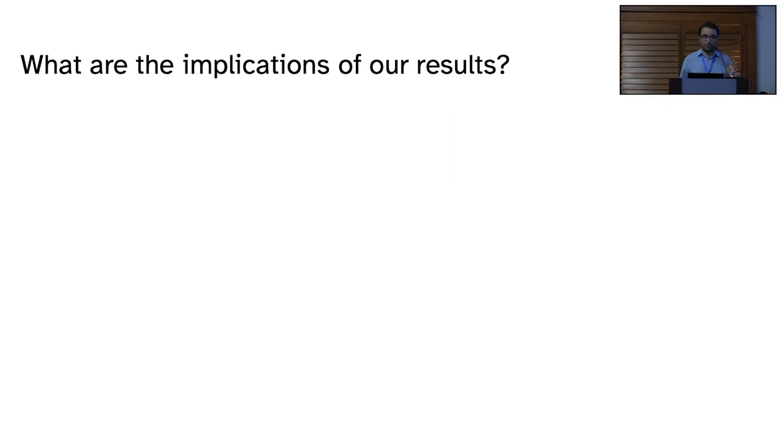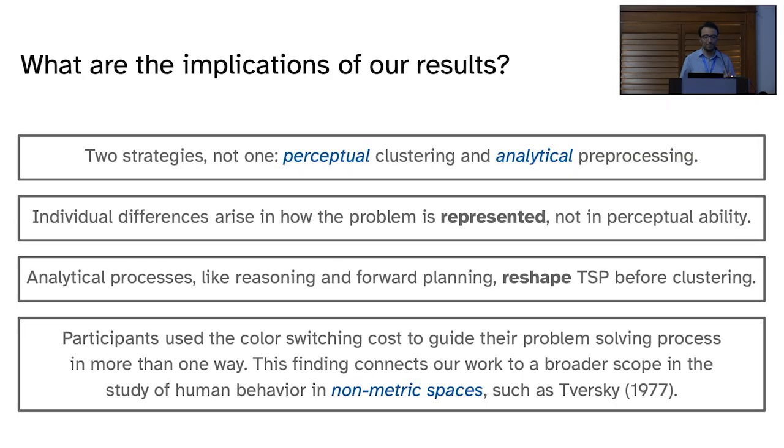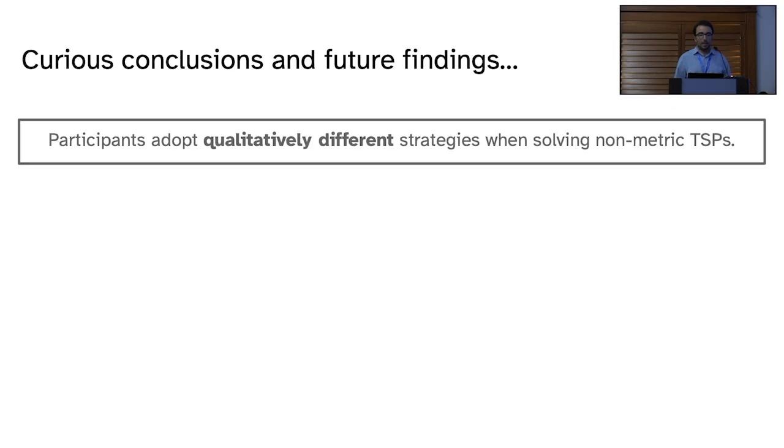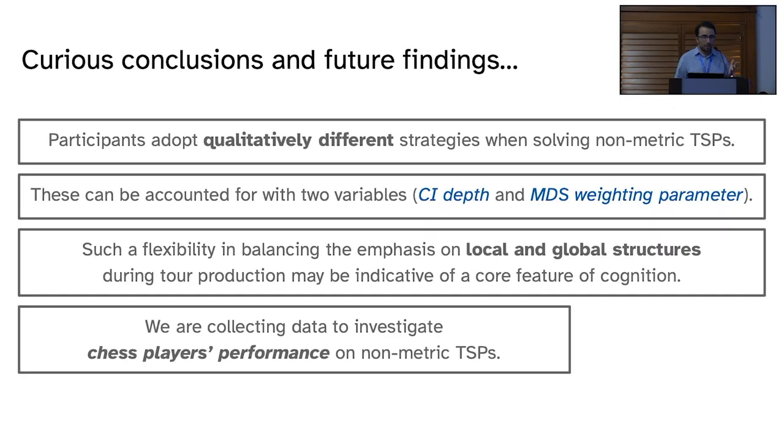So I'm going to breeze through the implications of our results. There are two strategies, one that is a perceptual clustering and one that's an analytical pre-processing. There are individual differences that arise in how the problem is represented, and these are being represented through those analytical processes that I mentioned. Participants are adopting qualitatively different strategies when solving these non-metric TSPs. And this human flexibility to balance the emphasis of local and global structures is what we think might be indicative of a core feature of cognition.